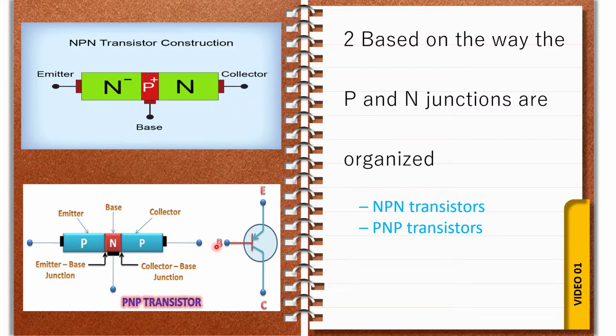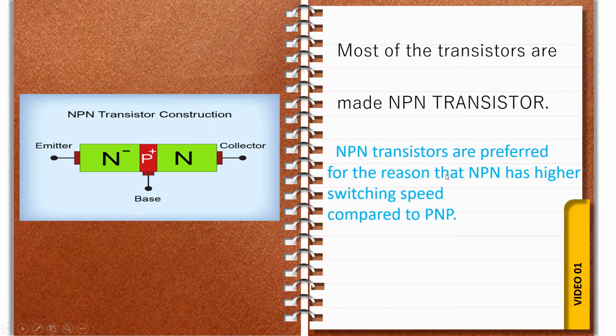Based on the junctions, we divide the transistor into NPN transistor and PNP transistor. This is also important. Now I am going to tell you one important point. Most transistors are NPN transistors. I already explained there are two types of transistors, NPN and PNP, and most of them are NPN. This is very important.